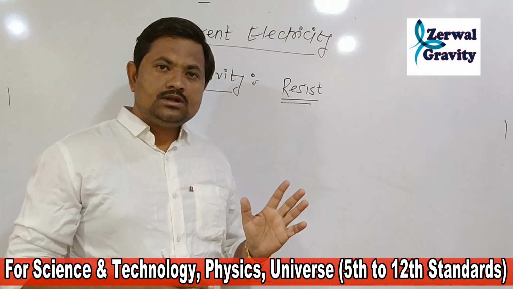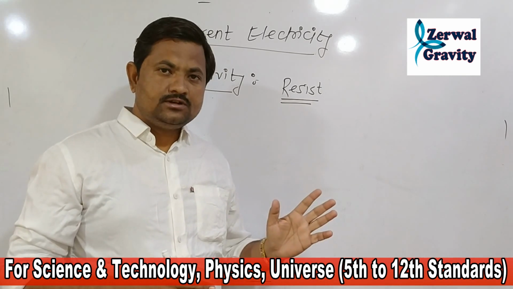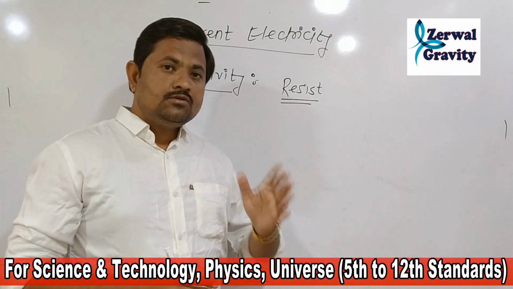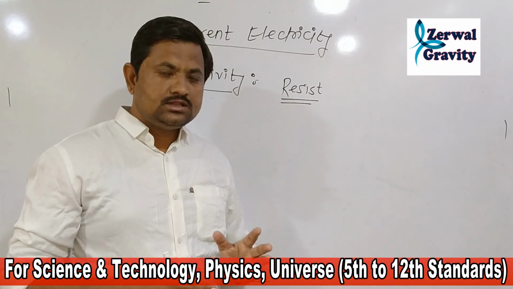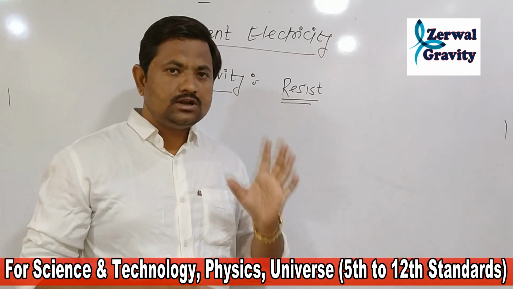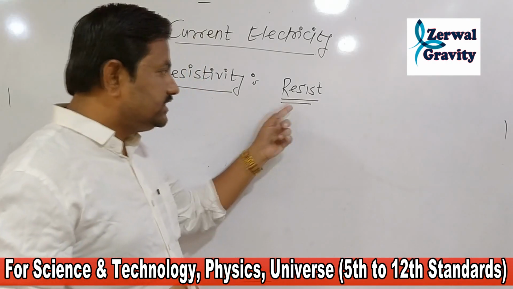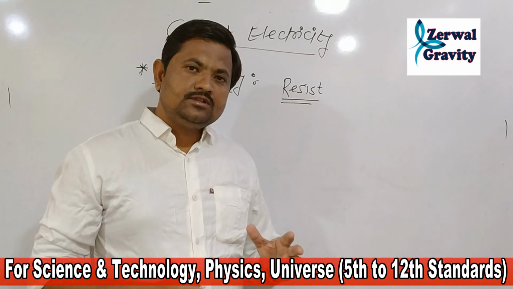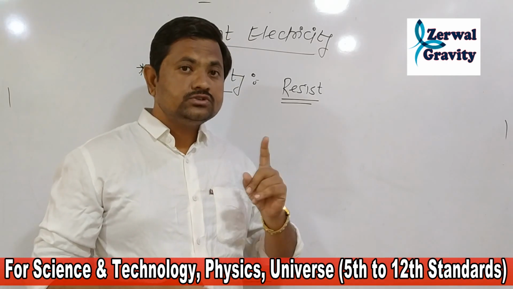If we use copper, the resistance of copper is different. When we use aluminium, the resistance of aluminium is different. When we use iron, the resistance of iron is different. So in a single word we can say that resistance depends on the property of the material, and when the material changes, the resistance also changes.